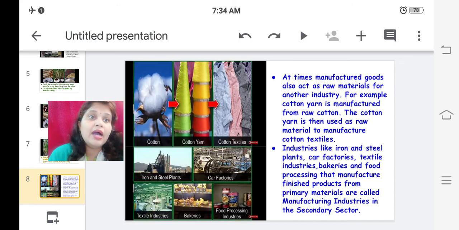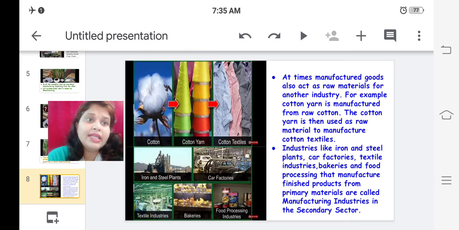The cotton yarn is then used as raw material to manufacture cotton textiles, that is cotton cloth. So this cotton yarn, which is the final manufactured product of the raw material cotton, acts as a raw material for textile industries. So its role changes.